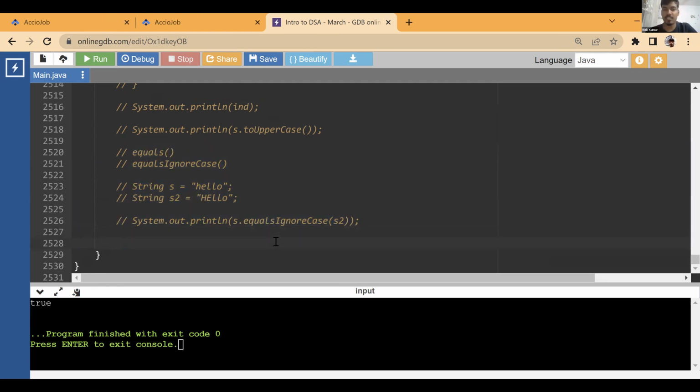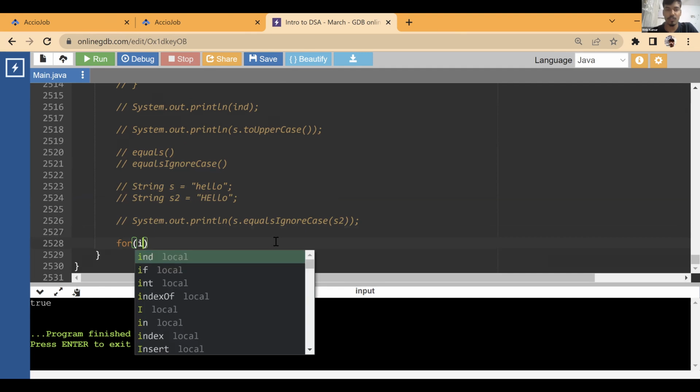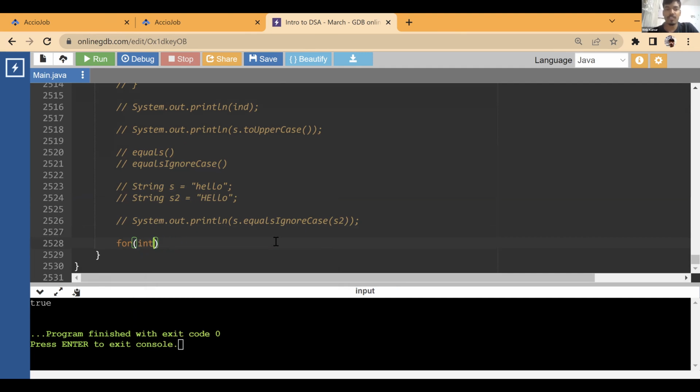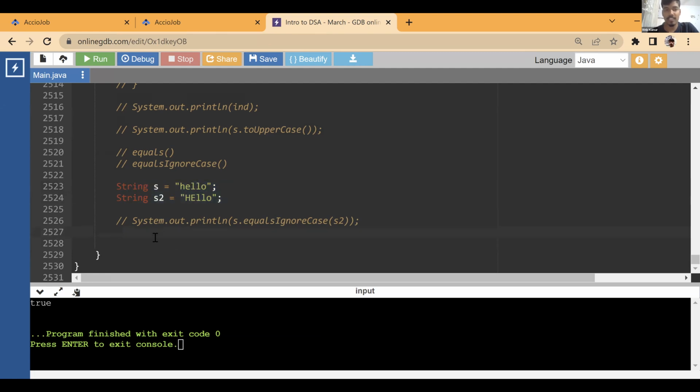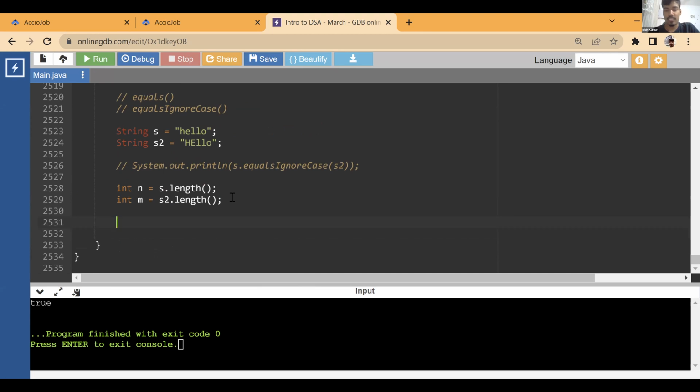If the interviewers explicitly ask you to write the logic for equalsIgnoreCase, how will it look? So let me write this. Let's write this logic. How will this function look? Let's say we'll find the length of both of them. int n is equals to s.length, and int m is equals to s2.length. Both the lengths we found out. Now we'll check if n is not equals to m. If this is not equal, then we can right away say return false. They are not equal.